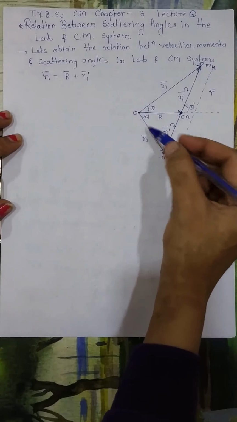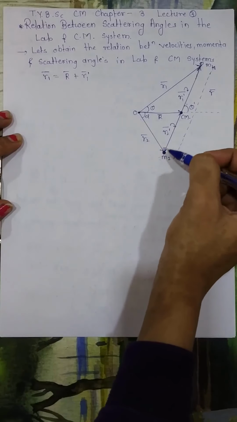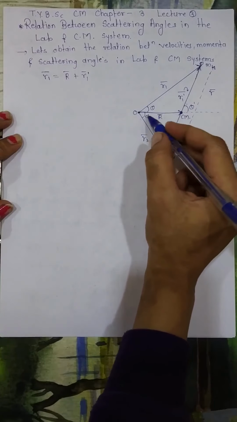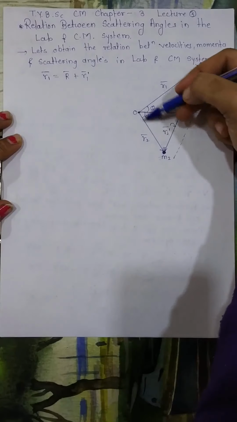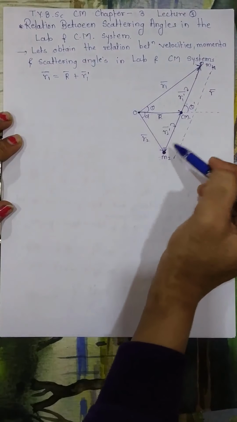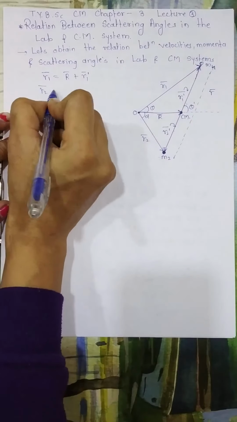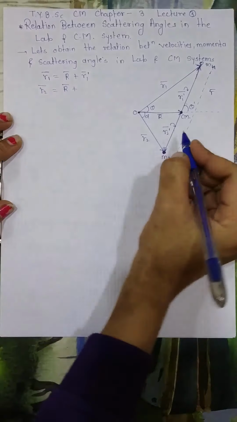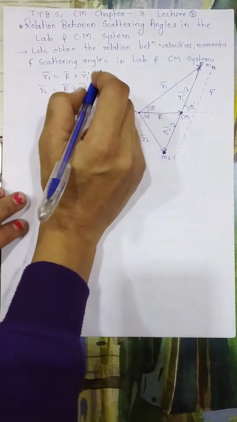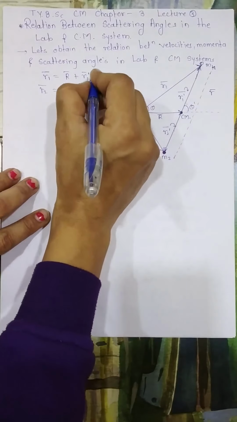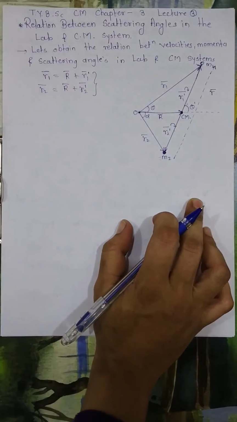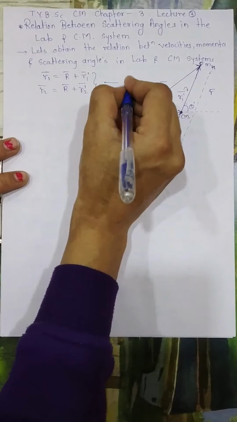So this vector will represent the resultant addition of R bar and R2 dash bar, that is R2 bar equals R bar plus R2 dash bar. These two equations come from the triangle law of vector addition. I will call this equation 9.